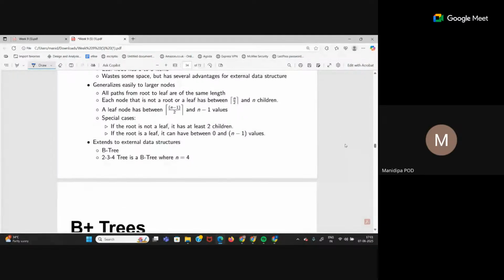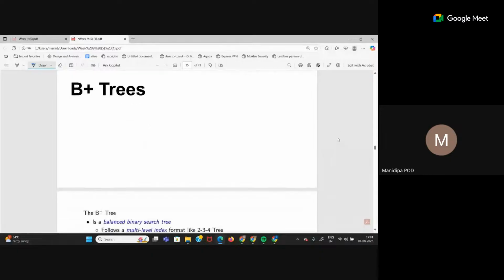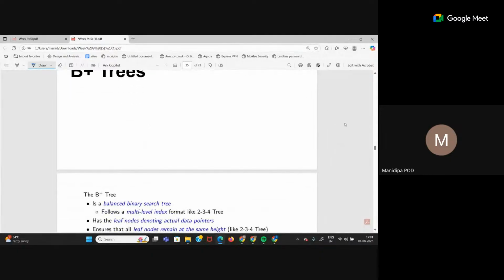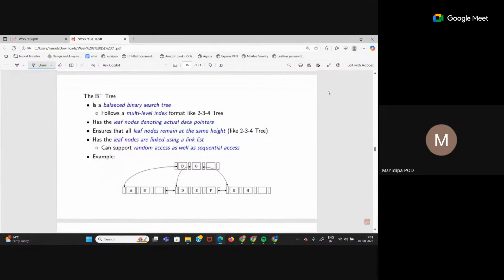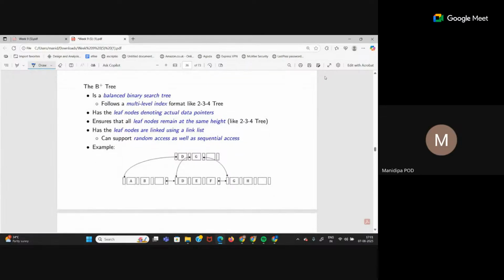First, let's understand what is B tree, what is B plus tree. So we'll start with B plus tree. B plus tree is a balanced search tree. It follows a multi-level index format. This is why we understood multi-level indexing beforehand, right? All the indices that we understood, primary, secondary, dense, sparse, multi-level, all of those can be implemented using these trees.